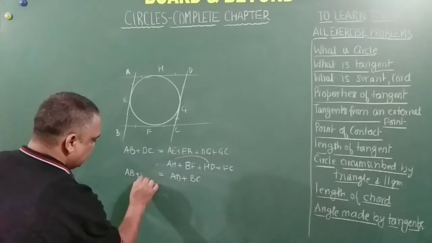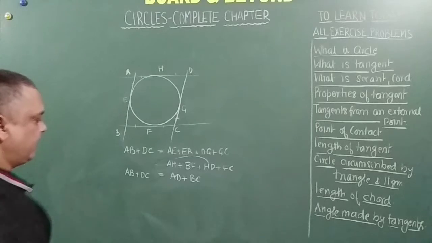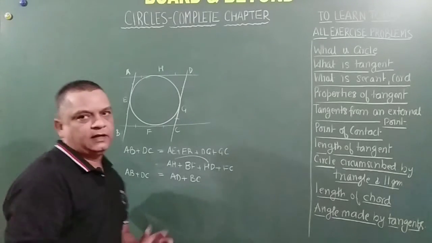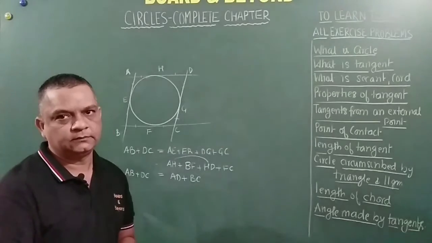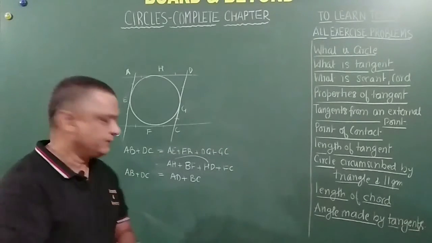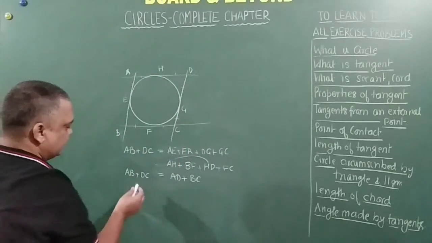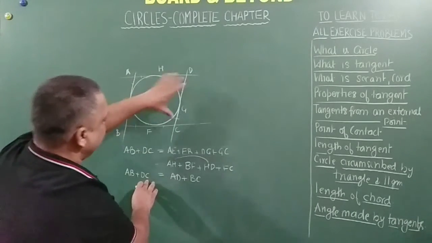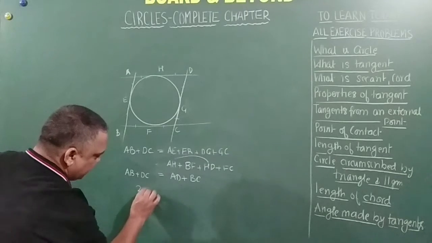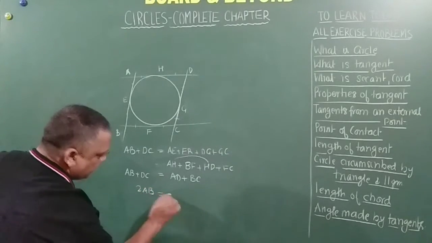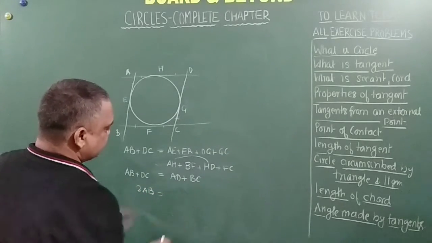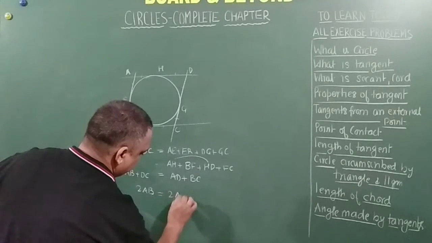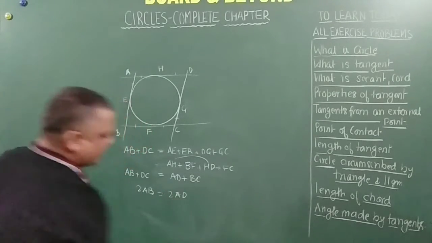AB plus DC equals AD plus BC. Now in a parallelogram, opposite sides are parallel and equal. So AB plus DC can be written as 2 times AB, and AD plus BC can be written as 2 times AD. You are getting my point?